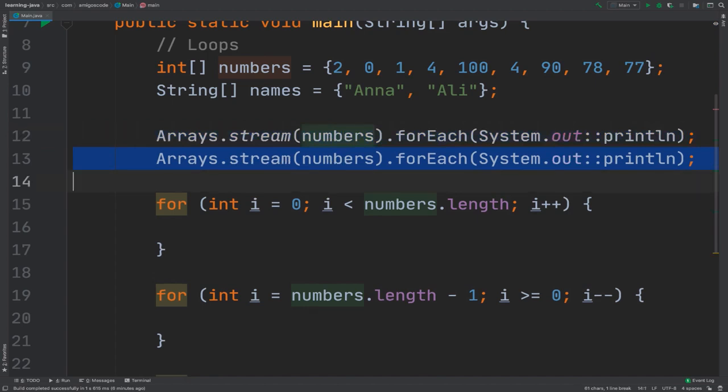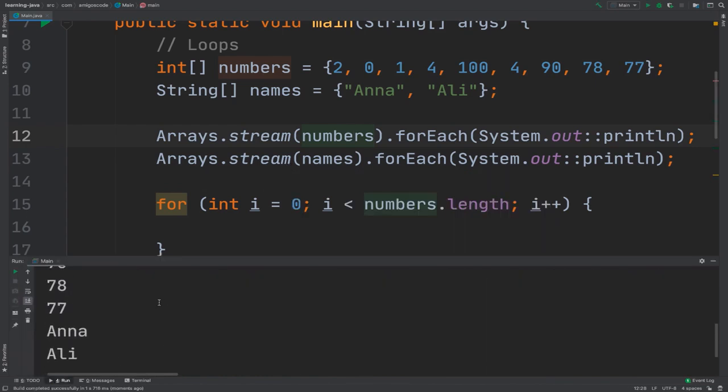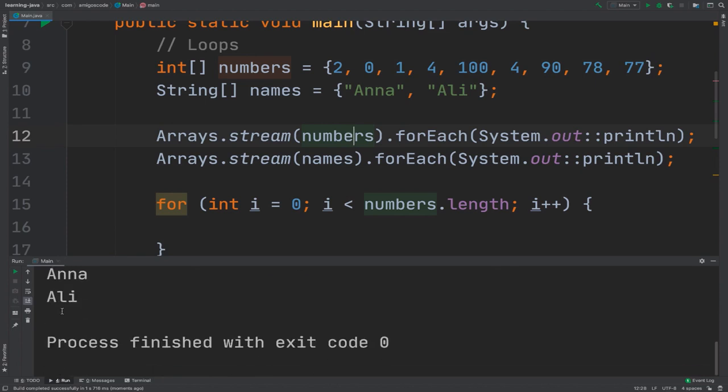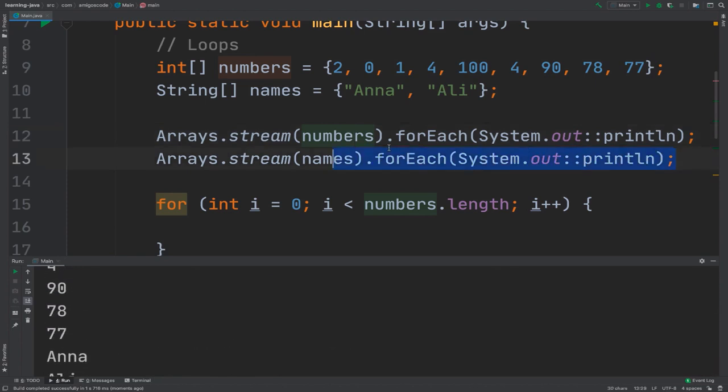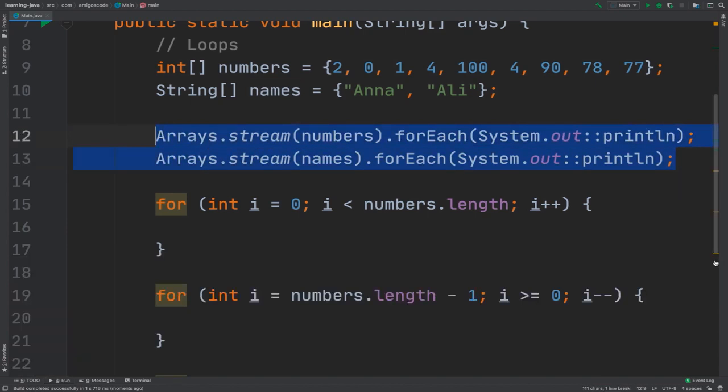So here, if I want to loop through names as well, simply say names, and if I run this, you should see that we have the actual output right here, and this is beautiful code. But as you progress through your journey in learning Java, I'm going to make sure that you understand this as well. This was just a bonus tip that I wanted to give you.